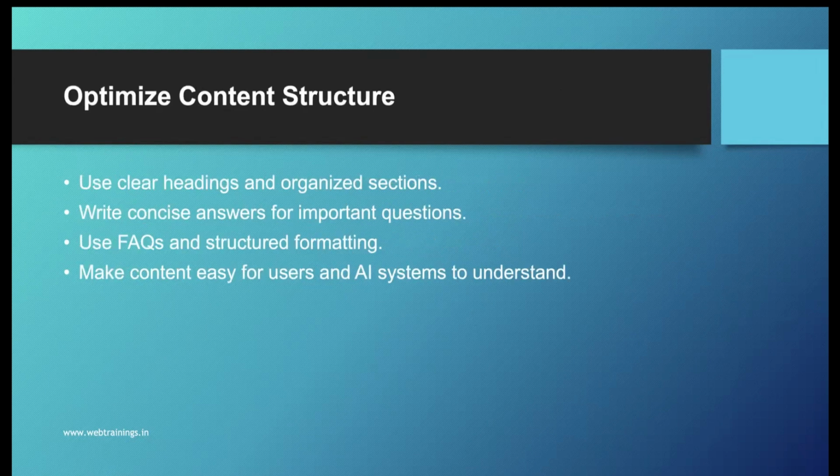And optimize content structure. Very important: have proper headings, H1, H2, H3, in a properly organized way, and write concise answers for important questions. The suggestion here is to use a proper FAQ with a structured format, but don't overdo it, and make content easy for users and AI systems to understand. Basically, the structure should not be overloaded, complicated, or a mix-up. It should be a proper structure, so if somebody is going from top to bottom, he can scan and understand your content.